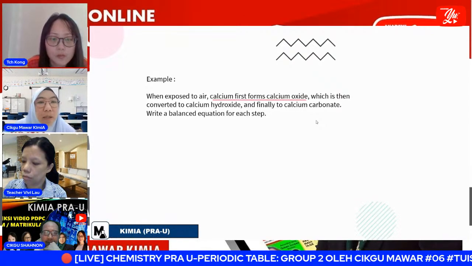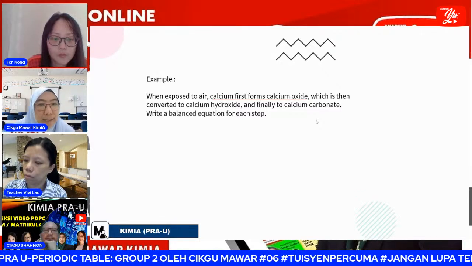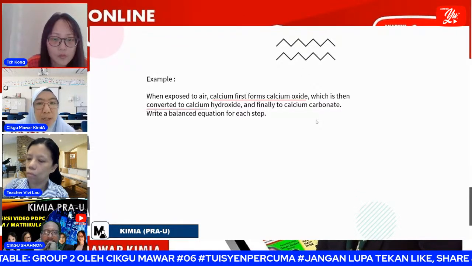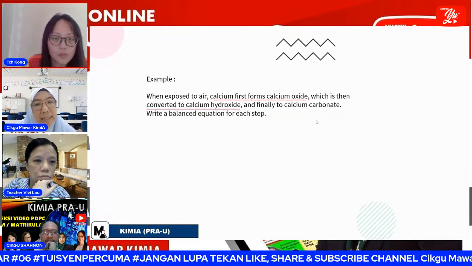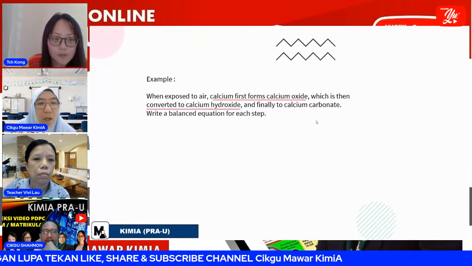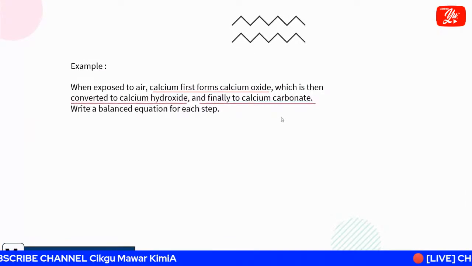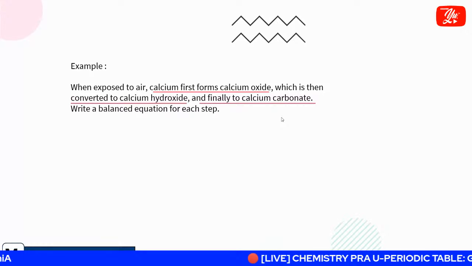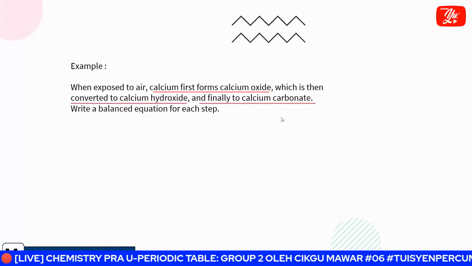First, calcium forms calcium oxide. So that one is the first reaction. Second, it is converted to calcium hydroxide, meaning that calcium oxide converts into calcium hydroxide. That is the second equation. And finally, from calcium hydroxide it forms calcium carbonate. This is what the question asks. So there are 3 balanced chemical equations that you must write.